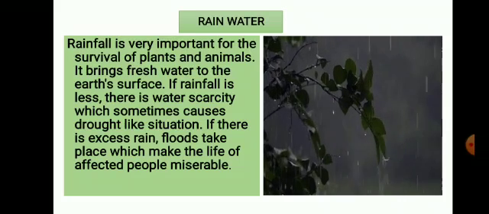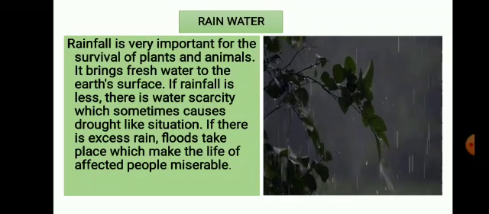Now we have studied one by one the different sources of water. First we have studied about rainwater. Rainfall is very important for the survival of plants and animals. You know that, students, plants and animals are also called living beings, so they also need water. It brings fresh water to the earth's surface. If rainfall is less, there is a water scarcity, which sometimes causes drought-like situations. If there is excess rain, flood takes place, which makes the life of affected people miserable.